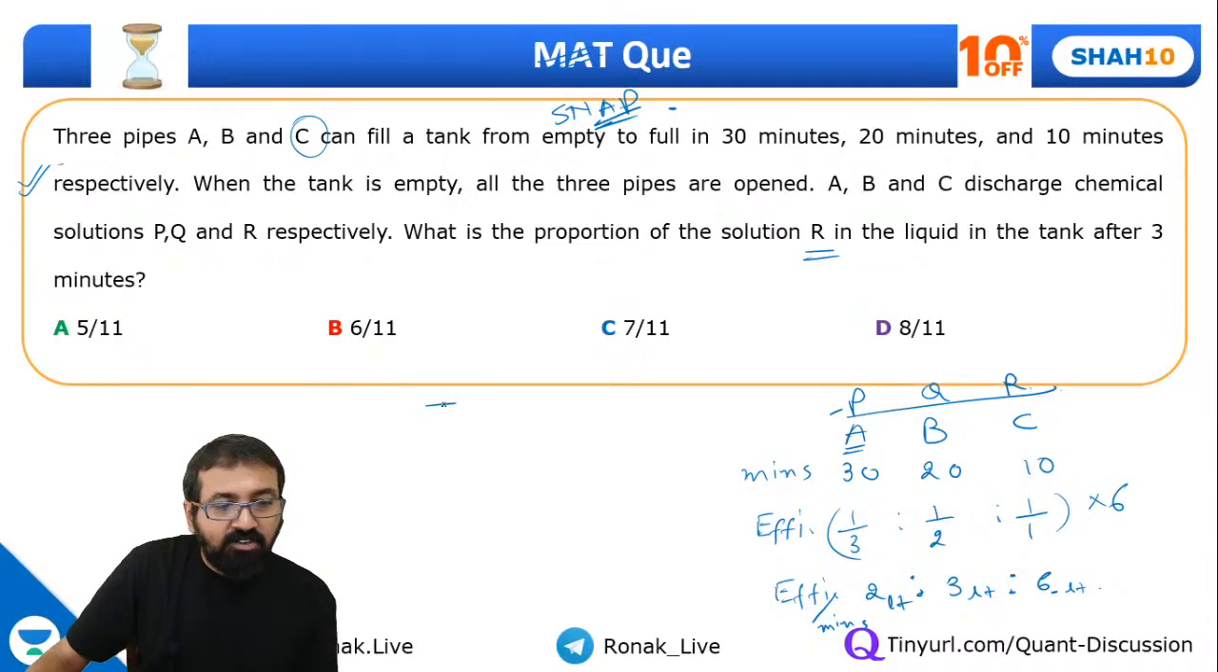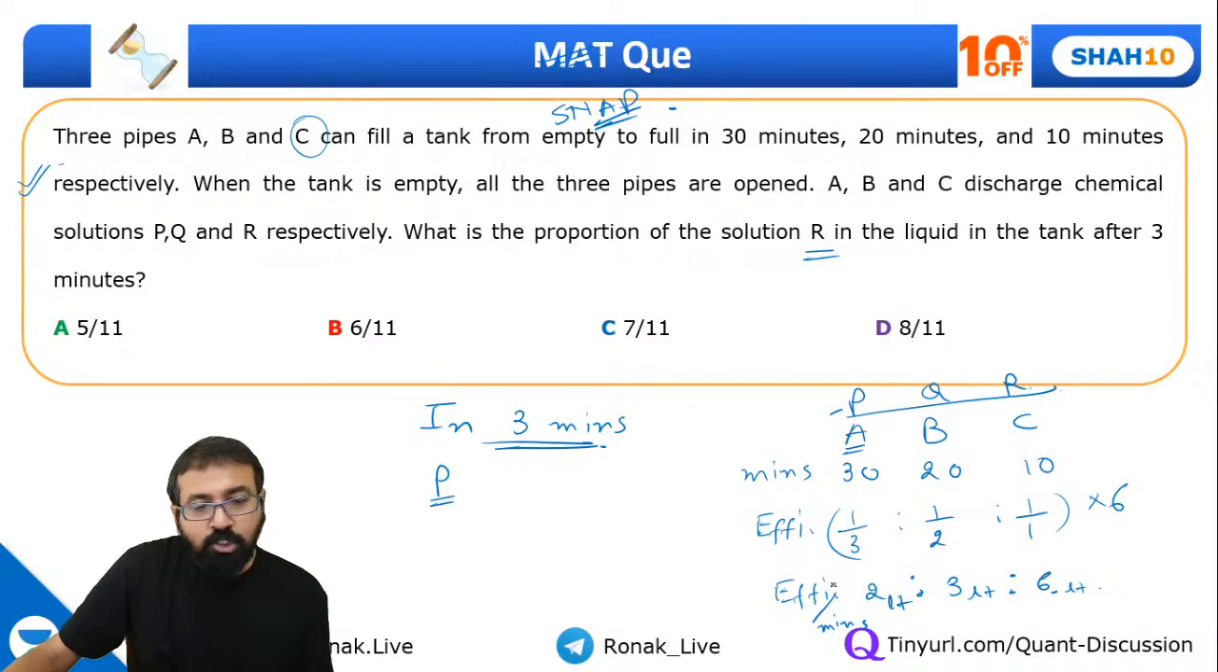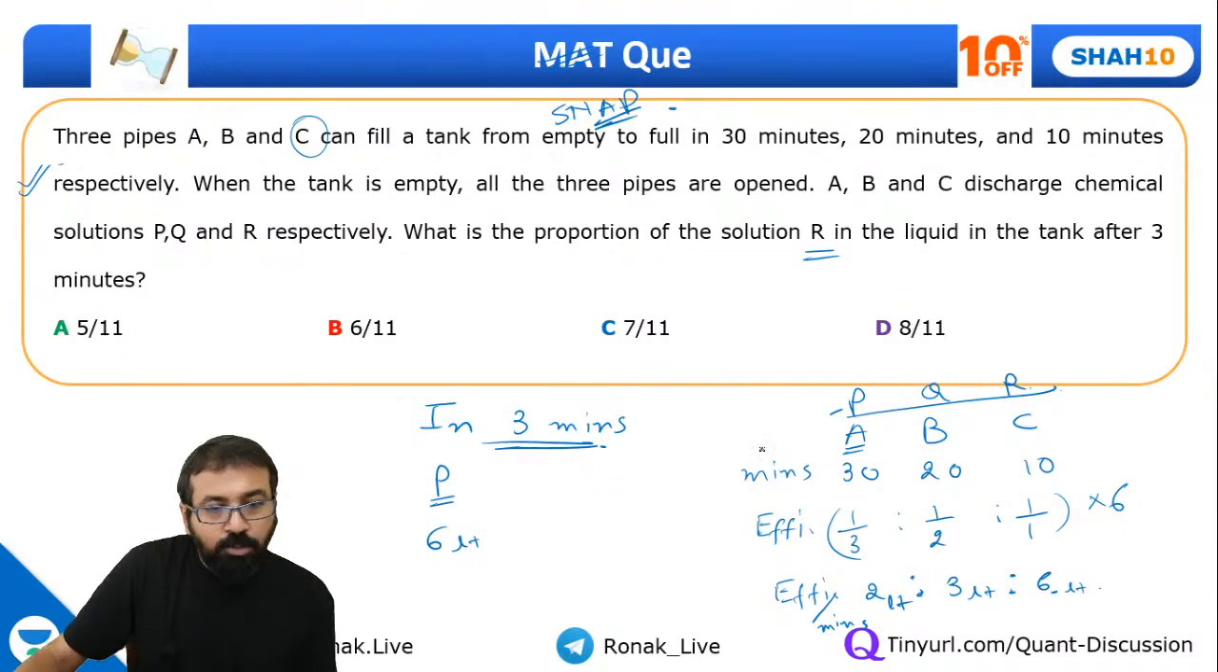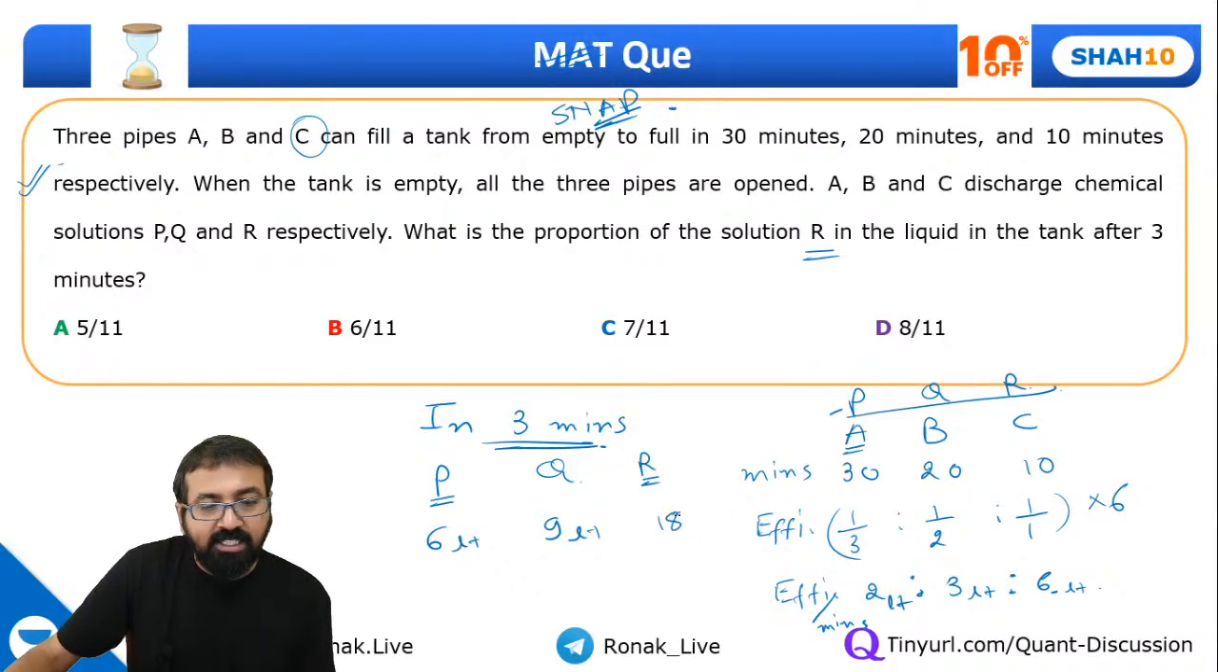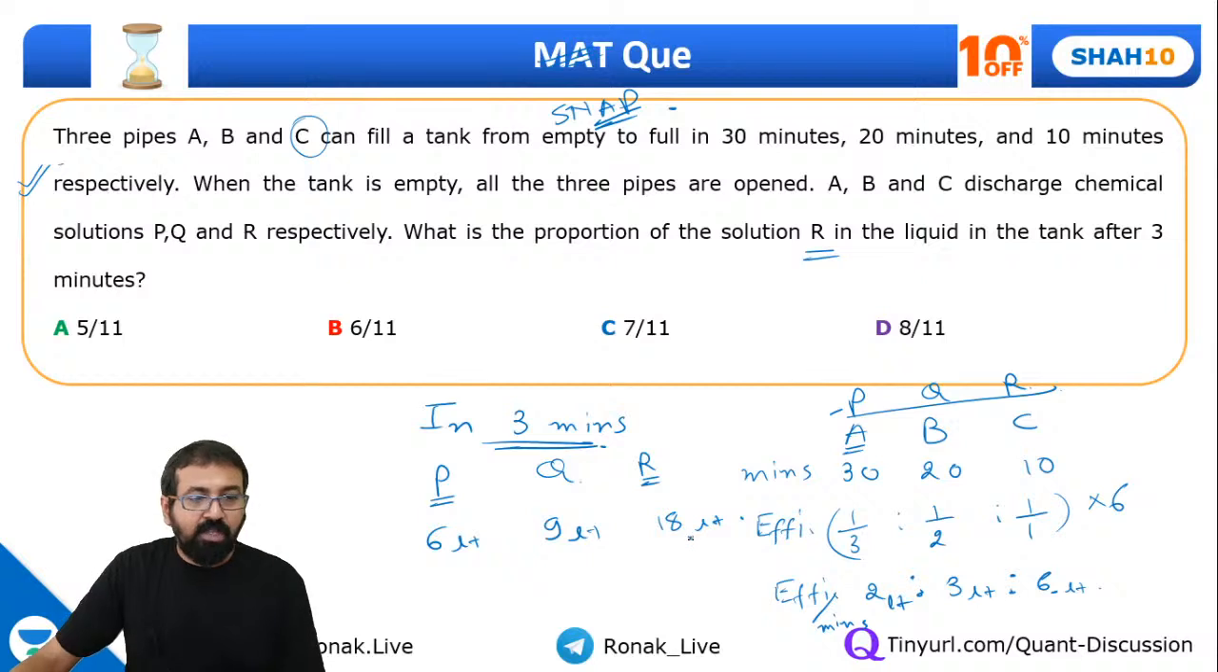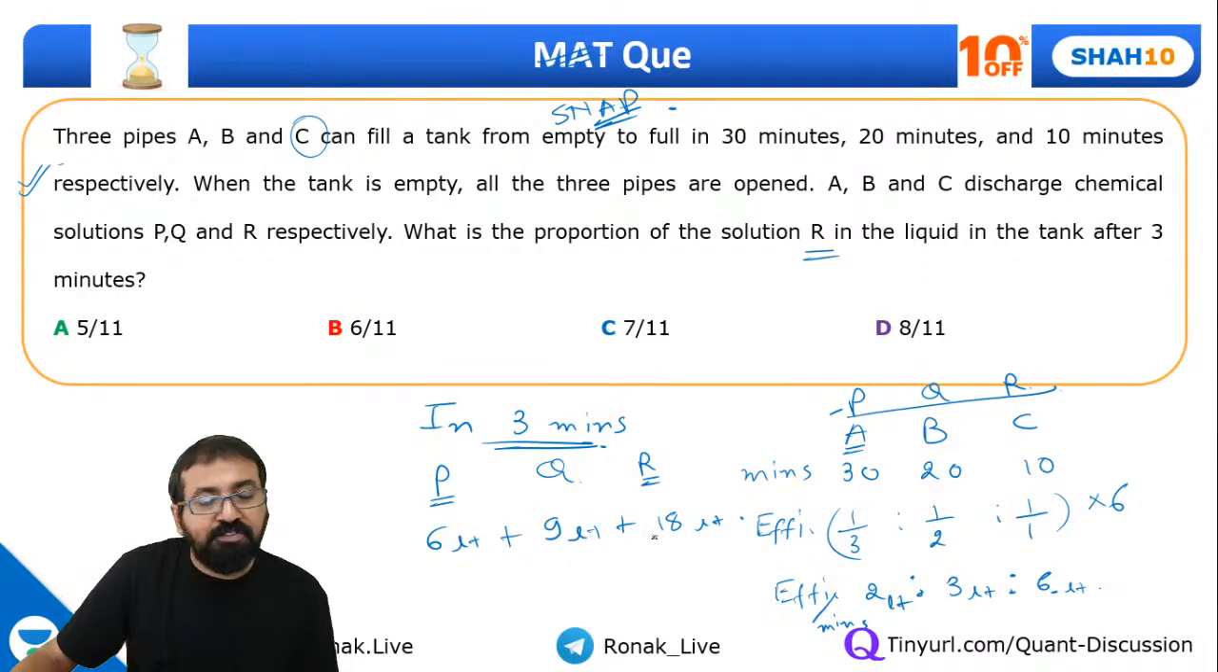So can I say in 3 minutes, the portion of P will be 2 into 3, 6 liters. Portion of Q will be 3 into 3, 9 liters. And portion of R, liquid R, will be 6 into 3, 18 liters. So what is this total? 6 plus 9, 15 plus 18, 33. So out of the 33 liters, 18 liters are of liquid R. So this is the fraction 18 by 33, or you can say 6 by 11.